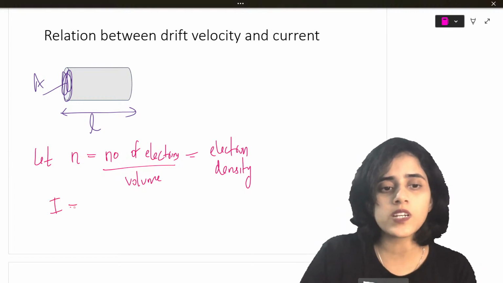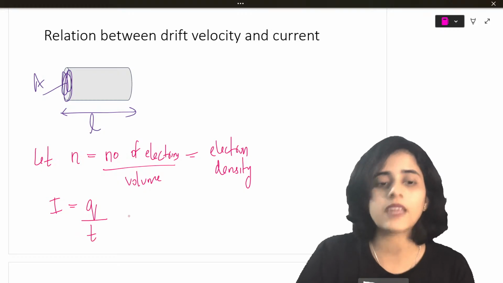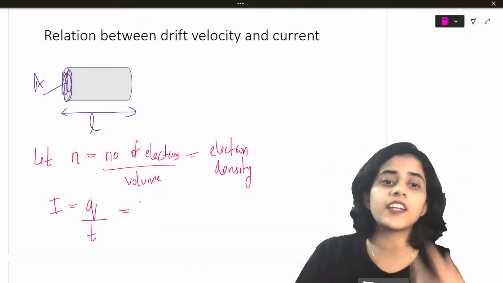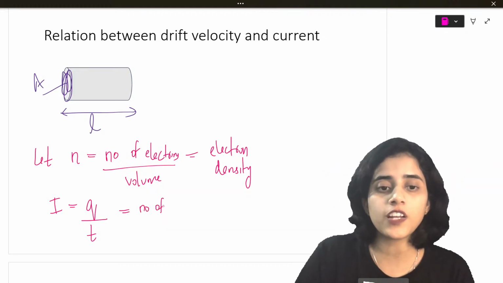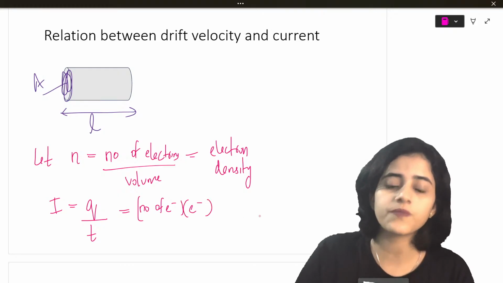Now what is current? Current is charge divided by time. How much charge passes through the wire? It depends on the number of electrons passing through the wire into the charge of one electron. Do you all agree?